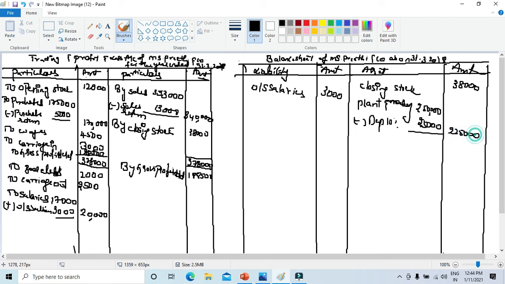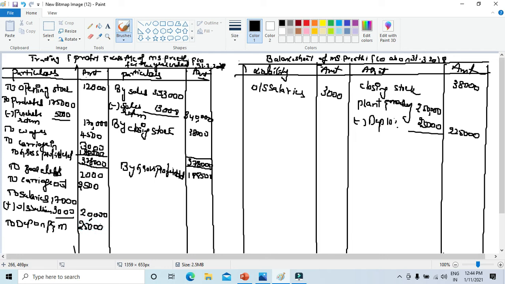So here you are going to take down the depreciation amount. It will go twice, as I said. Once in the balance sheet, the other is you are going to show it on the P&L debit. To depreciation on plant and machinery 25,000. So what's next?